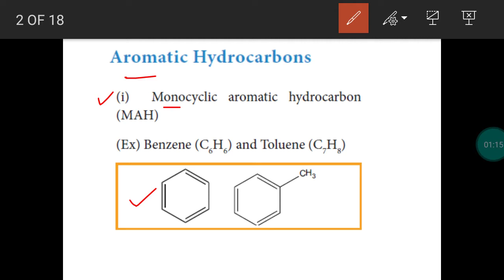Molecular formula C6H6. And from this we can get the derivatives like methyl benzene, ethyl benzene, isopropyl benzene. So these are all the derivatives of benzene. The first member is benzene. It has only one cyclic ring. This is the derivative of benzene, methyl benzene, called toluene. Instead of methyl, an ethyl group may be there, ethyl benzene. So these are all compounds made up of only carbon and hydrogen, and they have a cyclic benzene ring. So monocyclic aromatic hydrocarbon will have only one benzene ring.